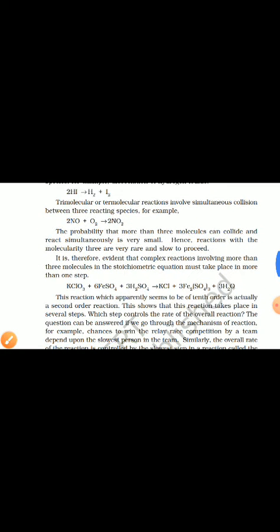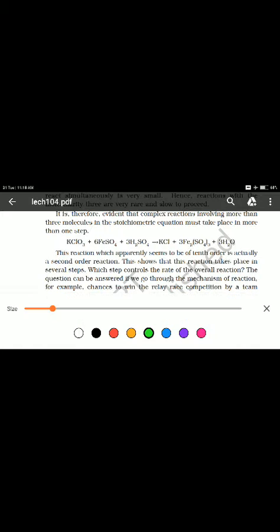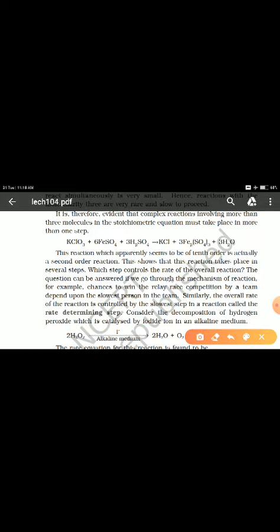Different products which are shown here, in order to get that, they have undergone different types of step by step processes. So when the rarest of the rare case occurs, meaning a chance or a probability that a molecularity could be more than 3, there is a chance, but the reaction gets more and more complicated. Actually, there is one more relation between the complexity of the reaction and molecularity.